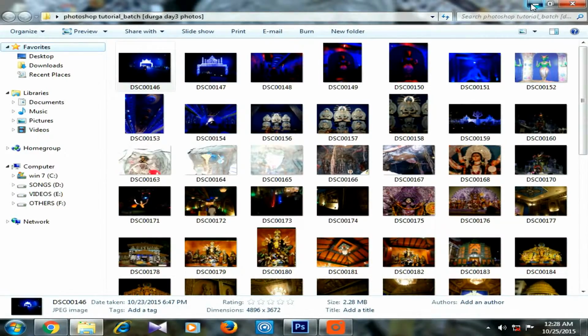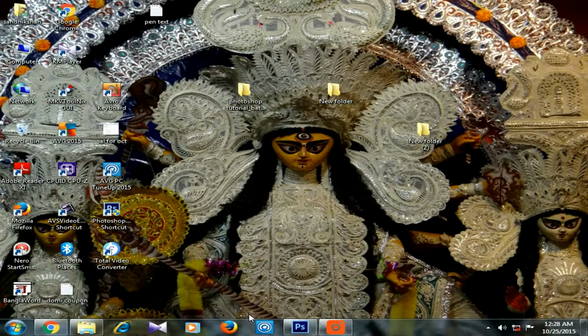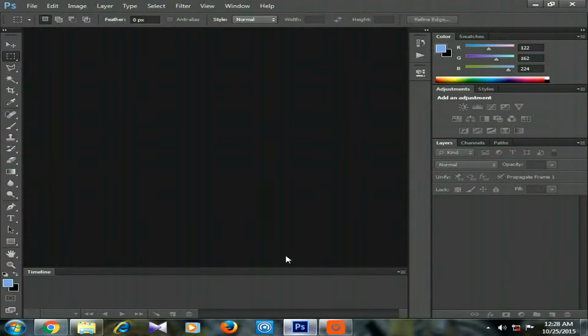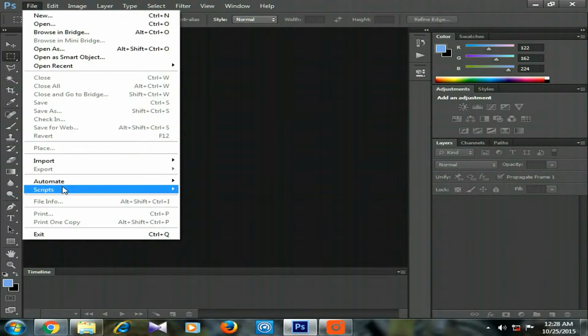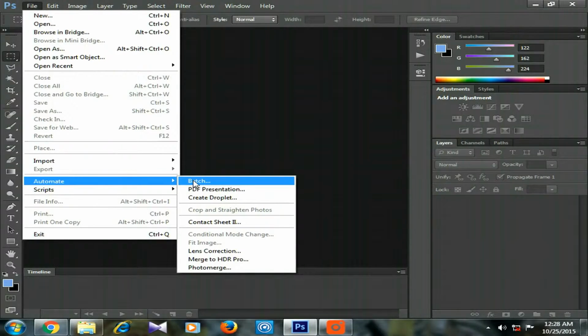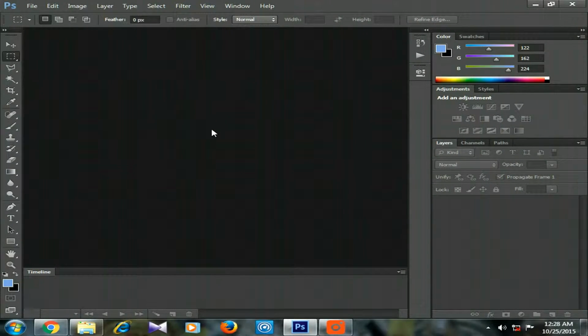Now we need to open Photoshop. Here I have Photoshop CS6. From there we'll go to Automate and Batch. But before that, we need to perform the task via the Actions panel. An action records what you do for a single photo and applies it to all the other photos via the batch command.